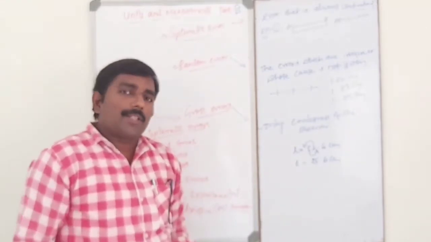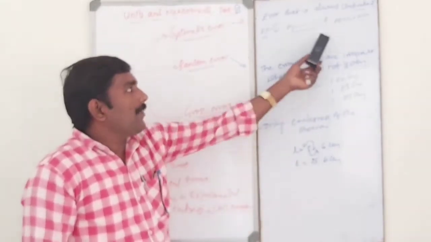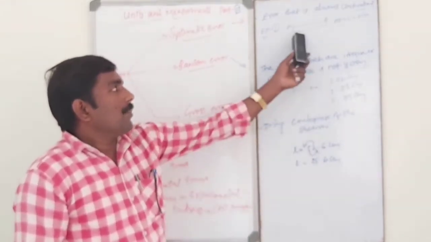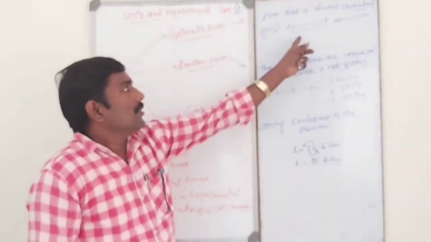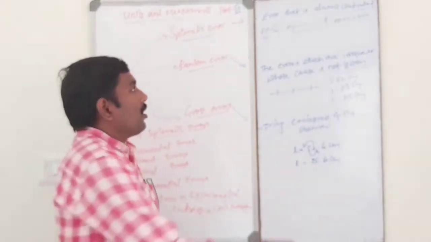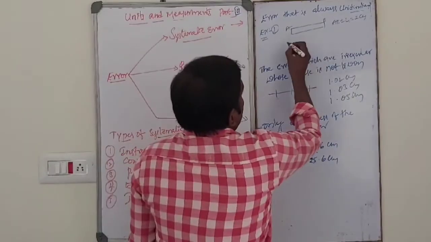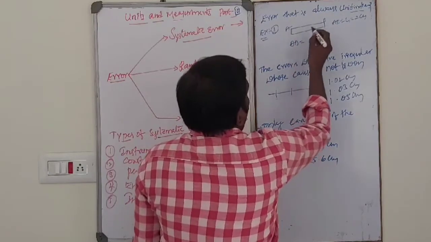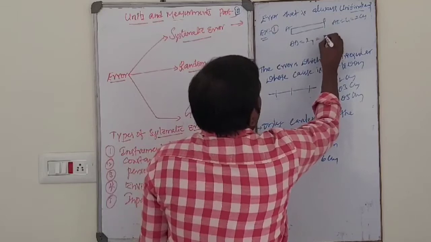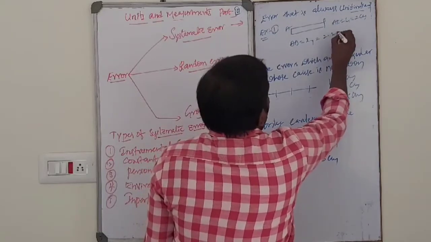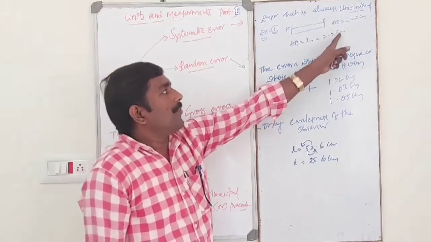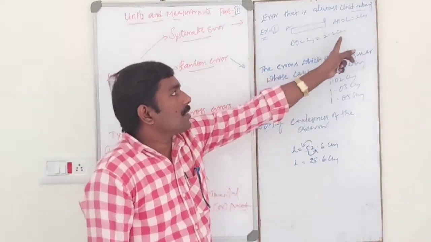By using a meter scale to find out the length of the rod AB, suppose the measured value is 2.2 centimeter. In this case, some difference is there. This is the actual value, this is the measured value.